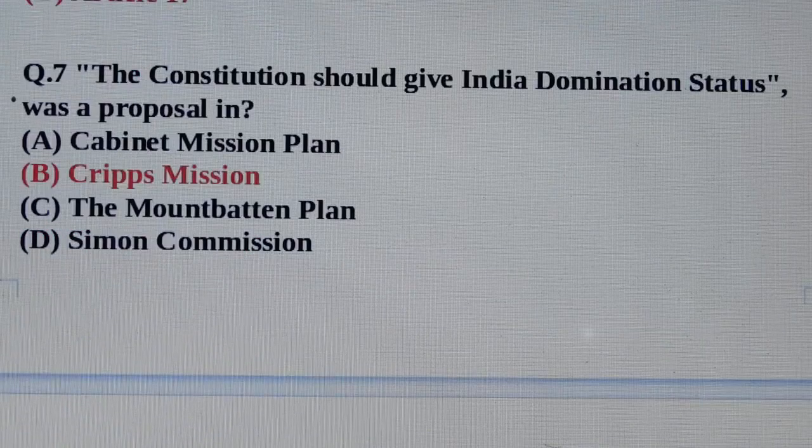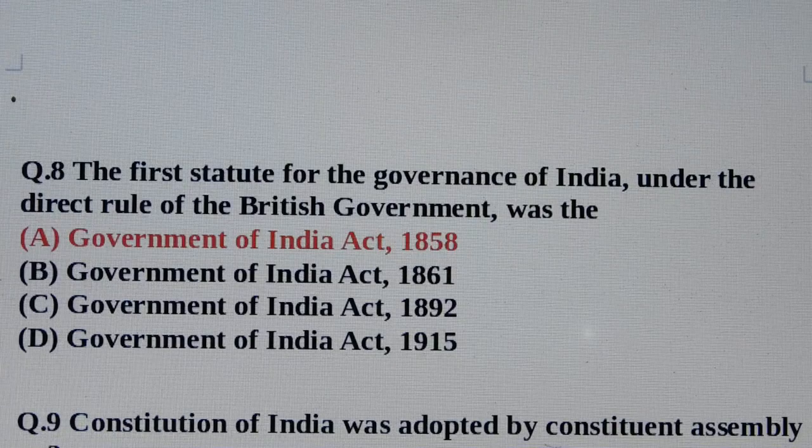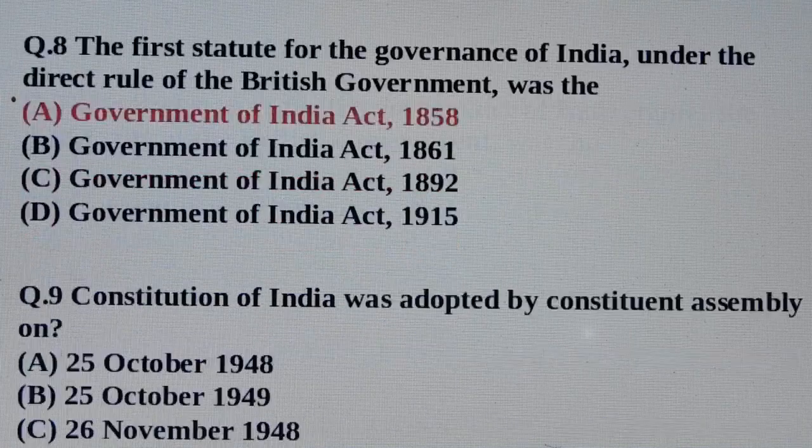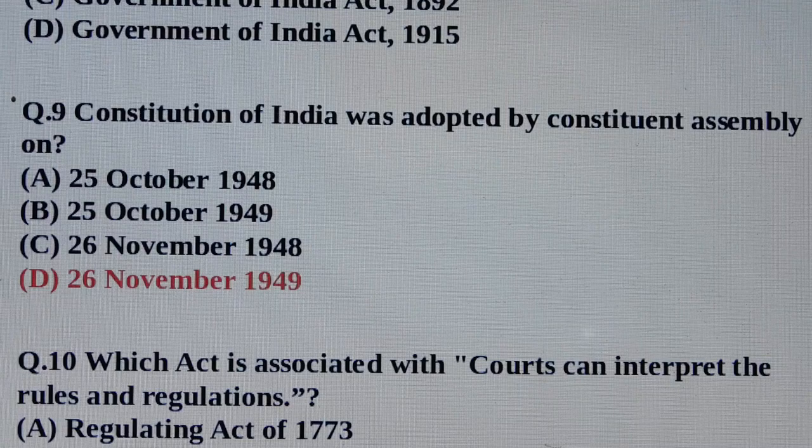Question number 7. The Constitution should give India dominion status was a proposal in. Answer is option number B, Cripps Mission. Question number 8. The first statute for the governance of India under the direct rule of the British government was the. Answer is option number A, Government of India Act 1858.